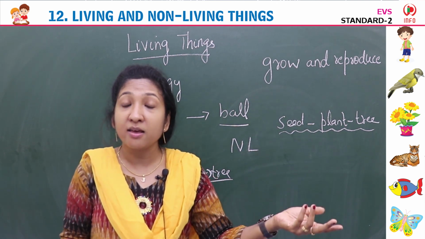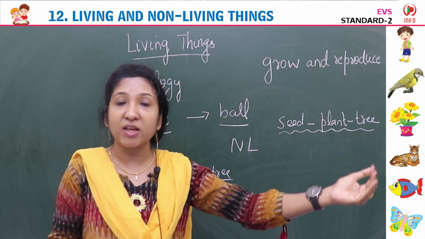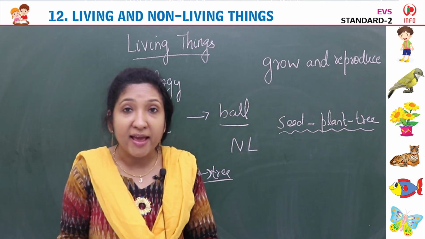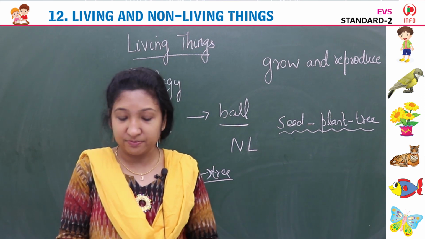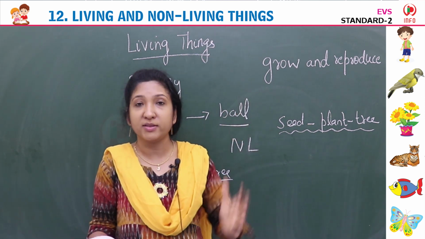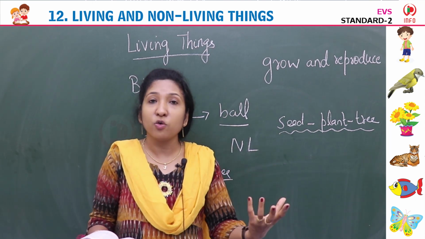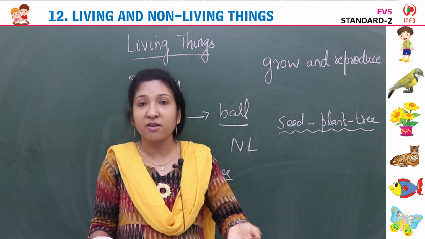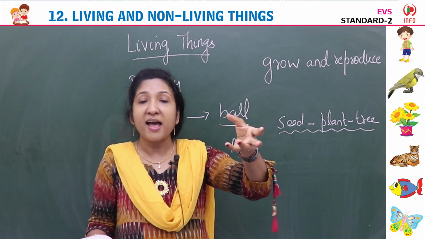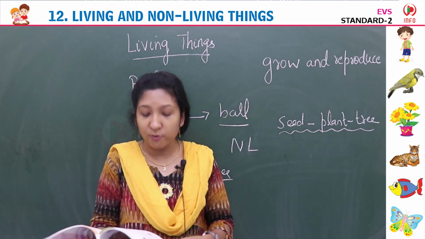Birds can fly. Pigeons fly from tree to tree. Like that, plants cannot fly, but a plant is a living thing. A plant is a living thing because it grows. It needs water to live. It produces new plants from the seed, from the stem. So that is the reason a plant is a living thing.